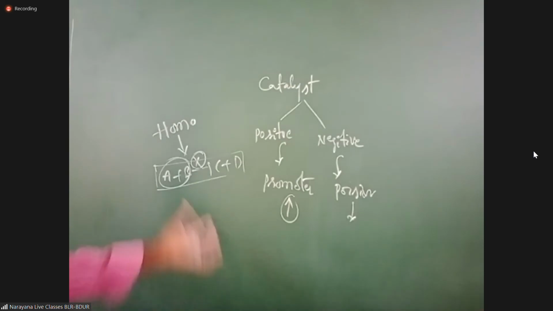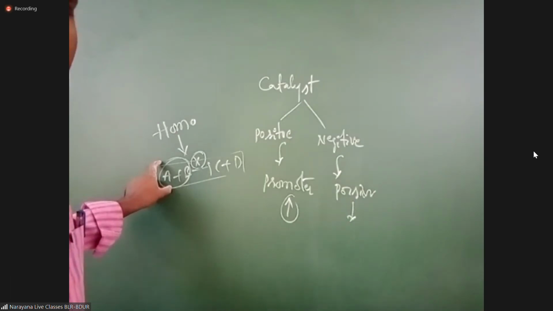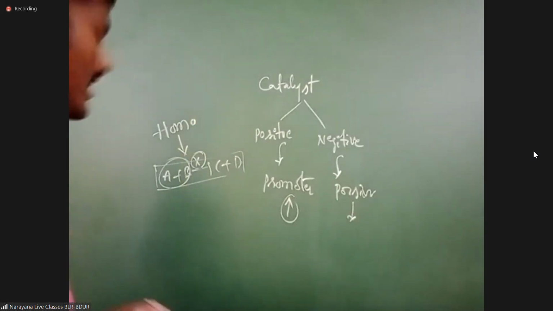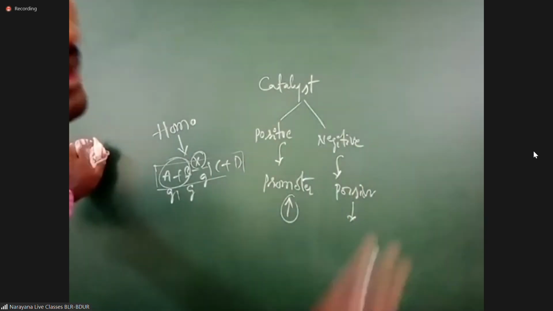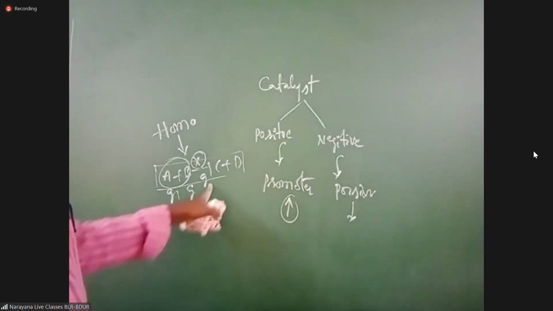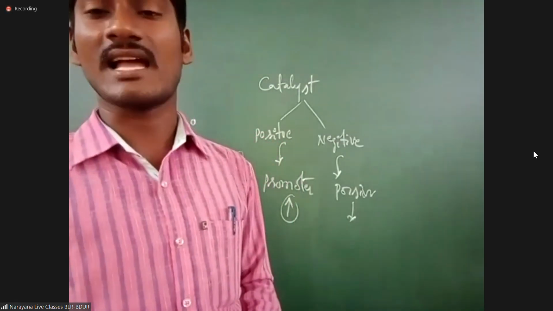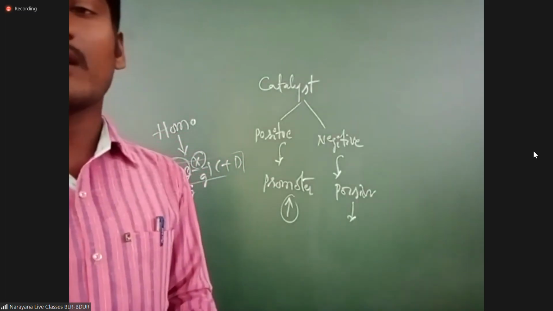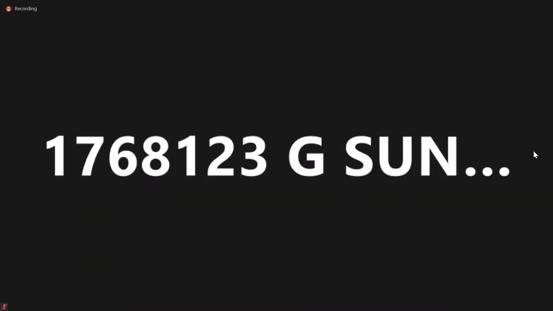Listen, students, here in a chemical reaction, in this catalyst and reactants, both are in the same phase. Sir, how to find out same phase? If this is gas, then this is gas. These are gas means that is called homogeneous, or liquid, or otherwise solid. Same phase is there, then that is called a homogeneous catalyst. Is it clear, students, everyone? Any doubt?